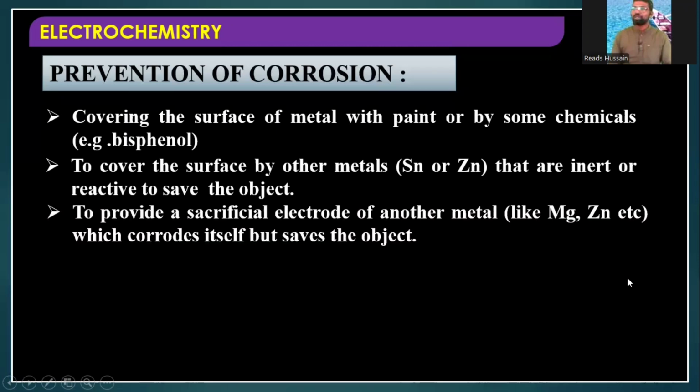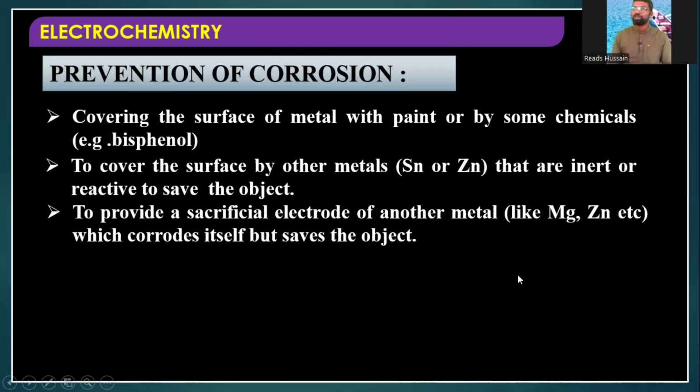Next, we can provide a sacrificial electrode of another metal like magnesium, zinc, etc., which corrodes itself but saves the other object. Sacrificial means sacrifice: one metal sacrifices for the other metal. For example, if you take iron and zinc, zinc is more reactive than iron, or magnesium is more reactive than iron.